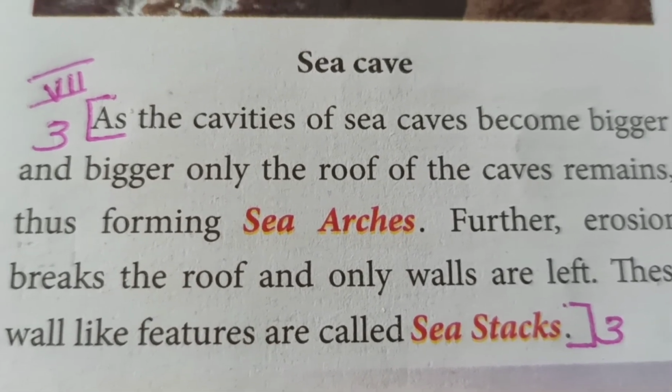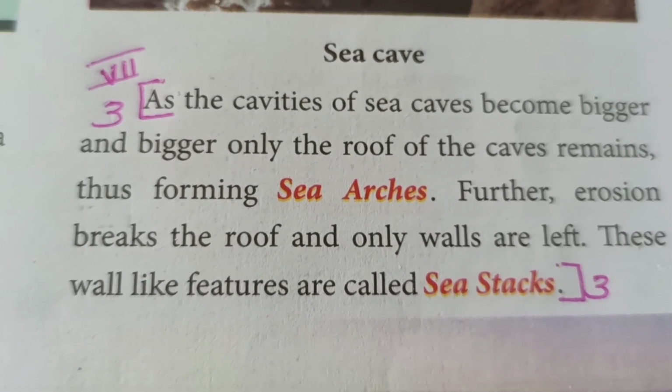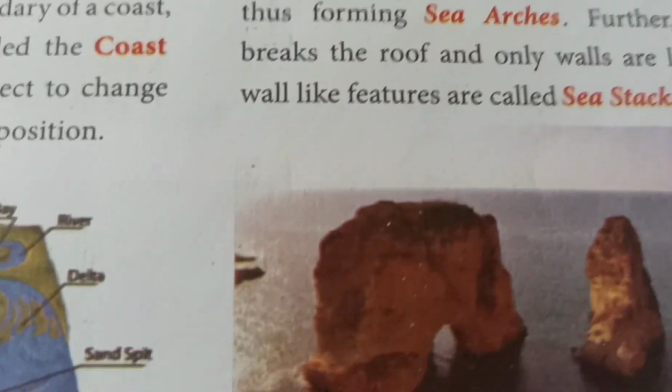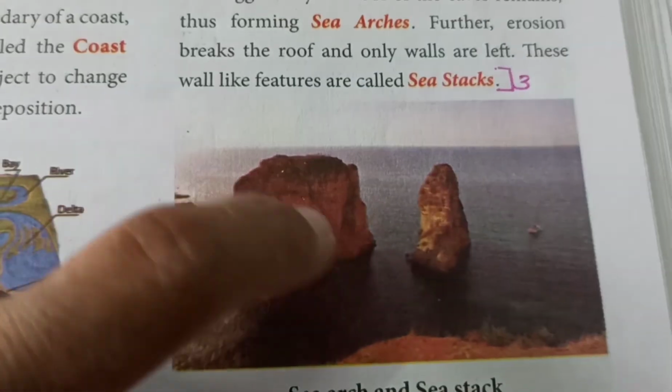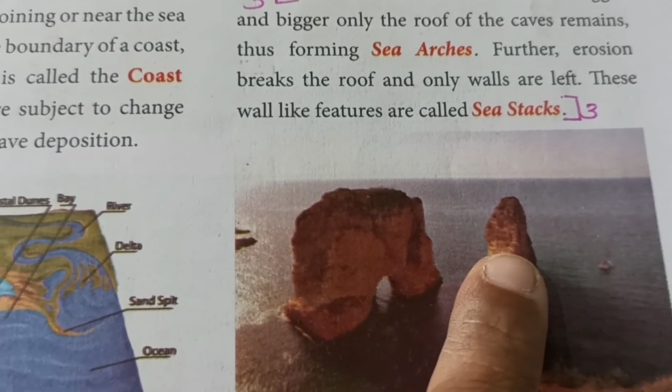Further erosion breaks the roof and only walls are left. These wall-like features are called sea stacks. See here, this is the sea arch, and when this gets eroded, you can see the sea stack.